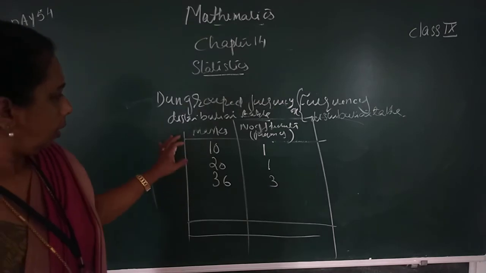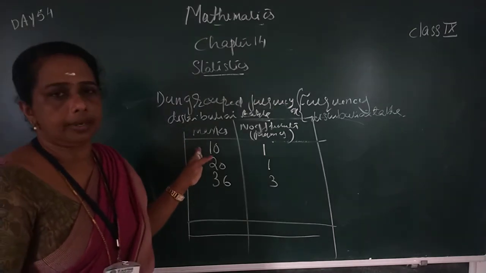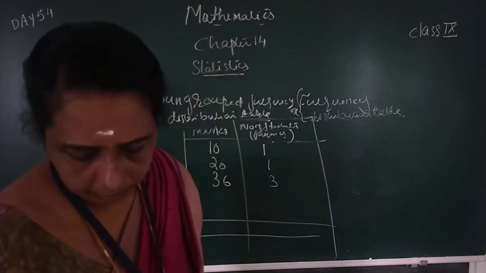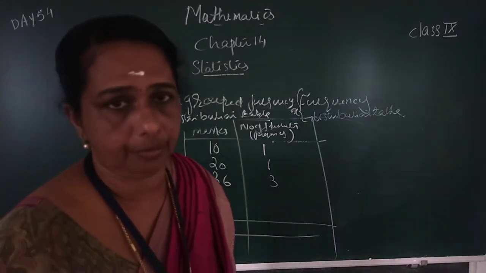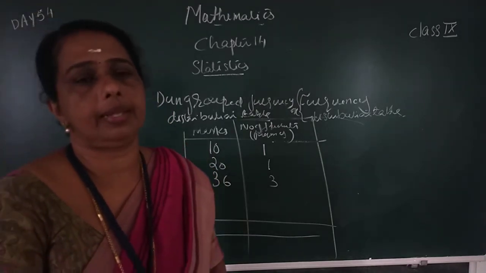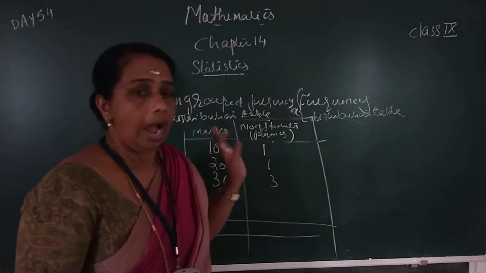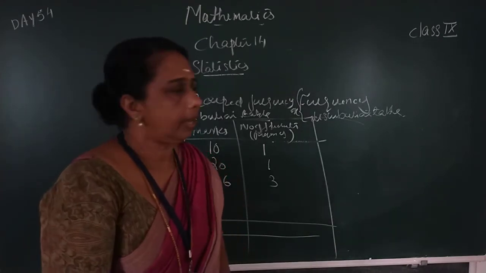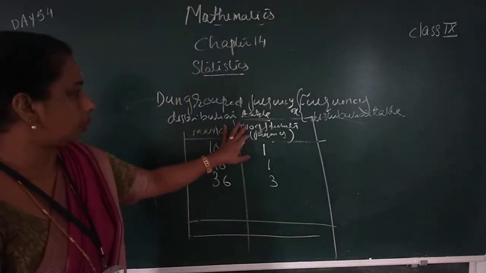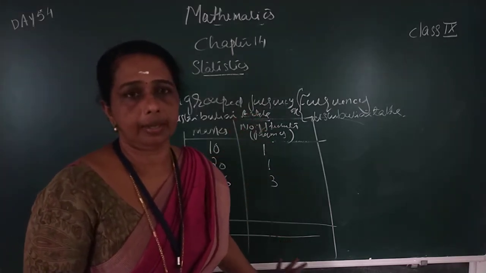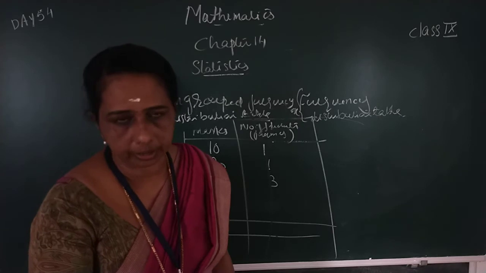Here only 30 students are there, with marks scored out of 100. In your textbook page number 240 and 241 the table is there. This way we can prepare the table. Here marks and the number of students who obtained the mark, that is frequency, are given. This is called the ungrouped frequency distribution table.